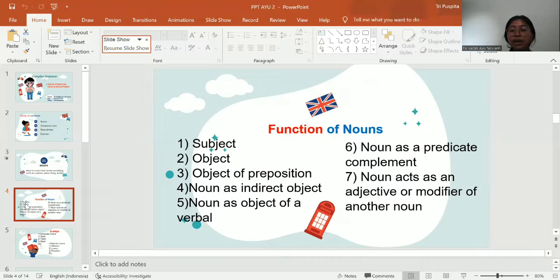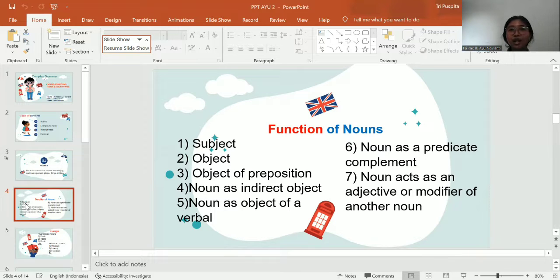The third is object of preposition. The object of preposition is a noun in a sentence. For example, everyone is complaining about the boss. The preposition is about. The fourth is noun as indirect object.